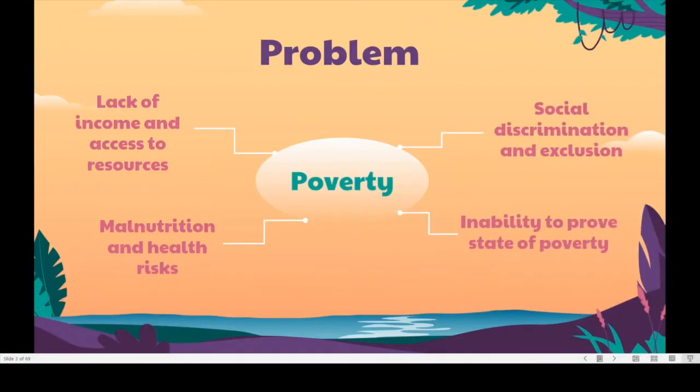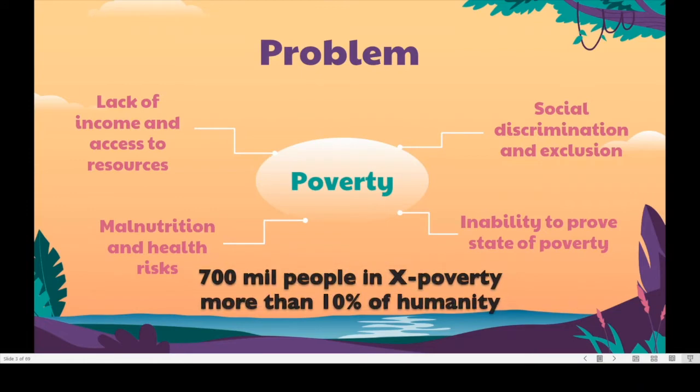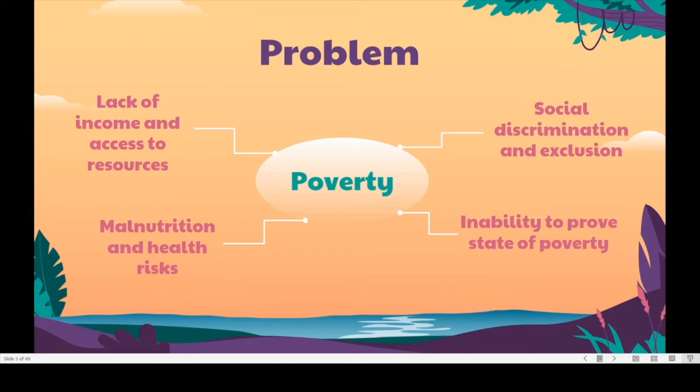Poverty still remains as one of the biggest global issues today. More than 700 million people, which is 10% of the world's population, still live in extreme poverty. Lack of income and access to resources are the main result of poverty. However, poor people also suffer from malnutrition and related health risks and face social discrimination and exclusion in their daily lives.